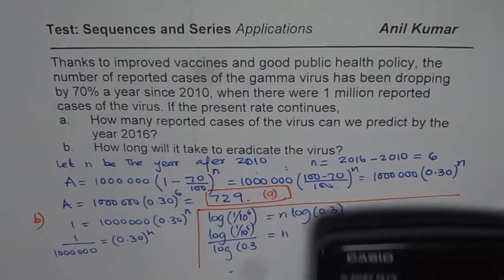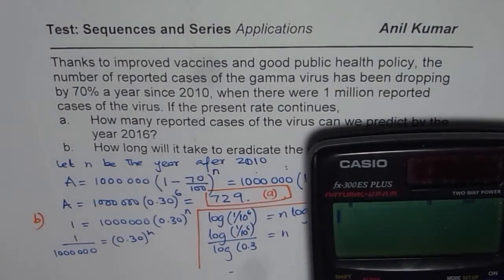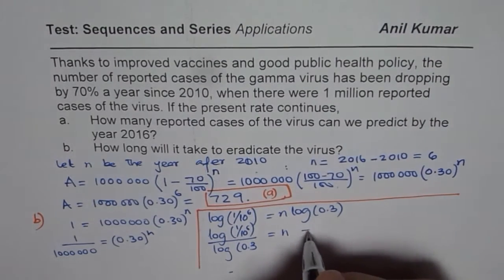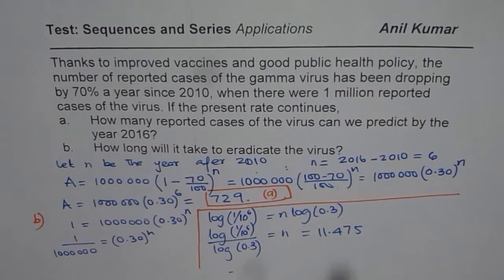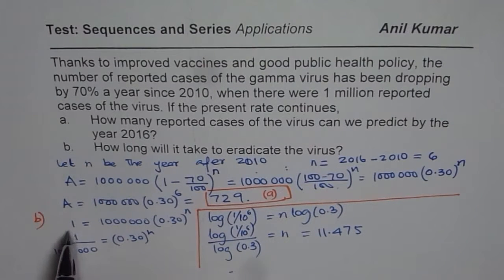Let's use the calculator: log within brackets, 1 divided by 1 million, close bracket, divided by log of 0.3, and we get 11.474. That is the value of n when the number of virus cases will be 1.